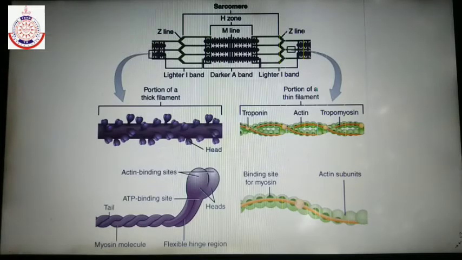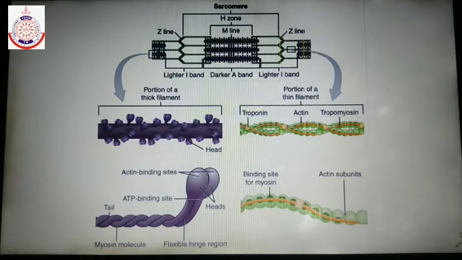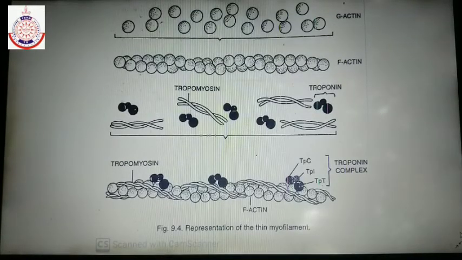First of all, actin protein. Actin protein forms the thin filament, and the thin filament consists of actin, tropomyosin and troponin. Let's study in detail about the actin filament. The actin filament is made up of a monomeric subunit known as G-actin.